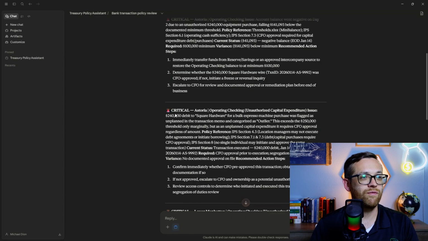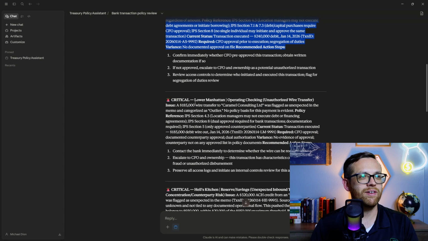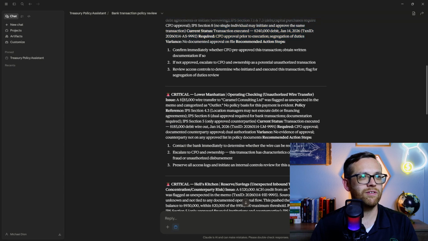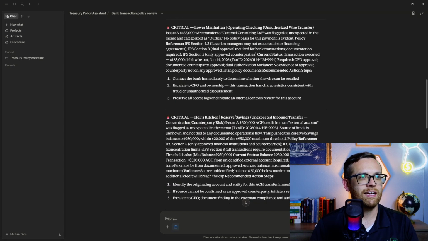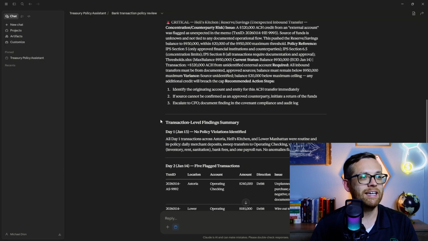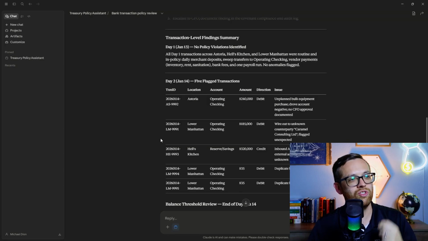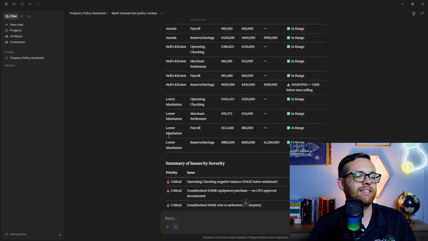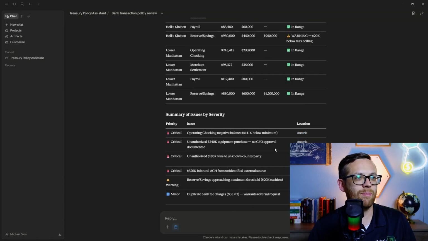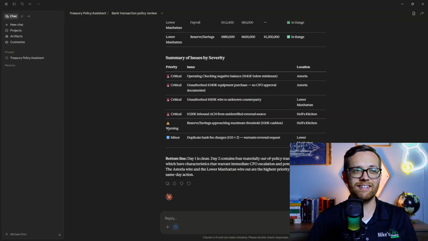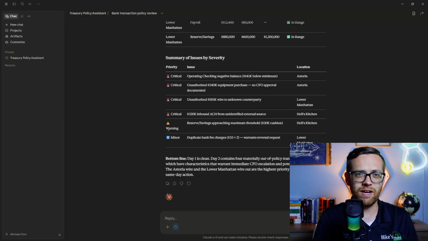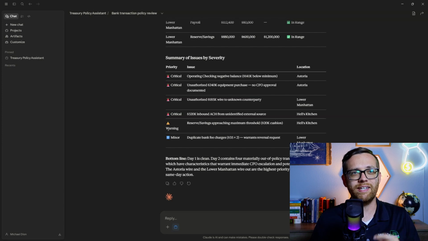There was also a $240,000 debit to hardware for a bulk espresso machine purchase. Again, some policies may have been breached. And then if we come down here, we have another critical one. There was an outgoing wire transfer, no policy basis evident. And then we have an unexpected $320,000 credit from an external account that's been flagged. So those are 4 things we want to check immediately. Day 1 was fine, but day 2 was just a complete mess. And all of these things happened outside of policy. And it gave us a summary here of issues by severity. So a really nice analysis, very clearly flagging what our issues are and very clearly calling us to action where we need to take action.